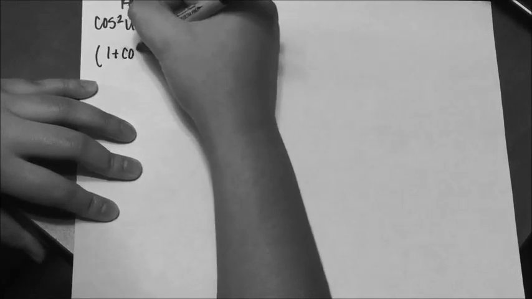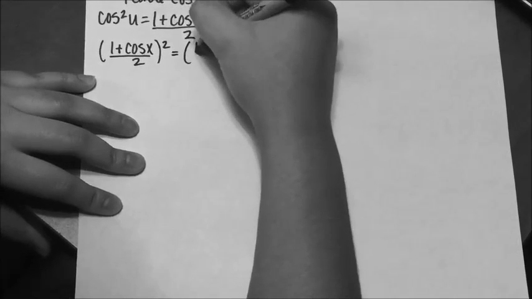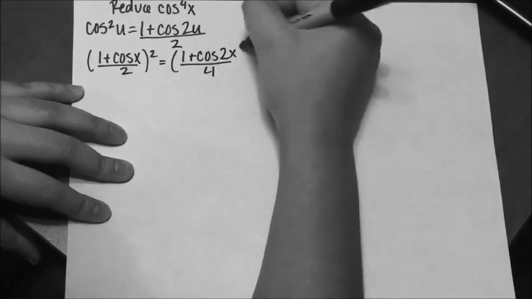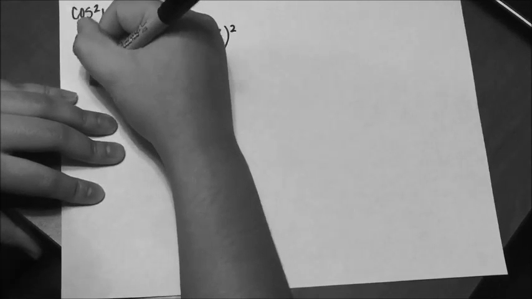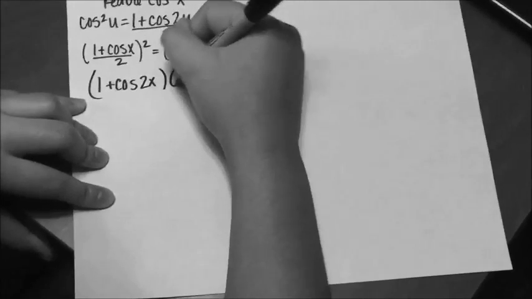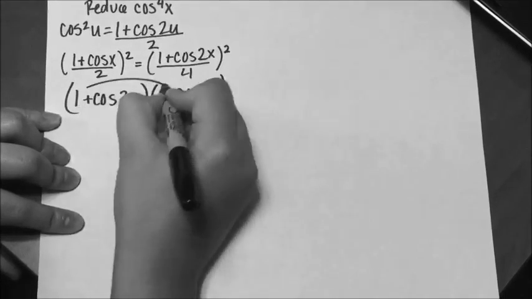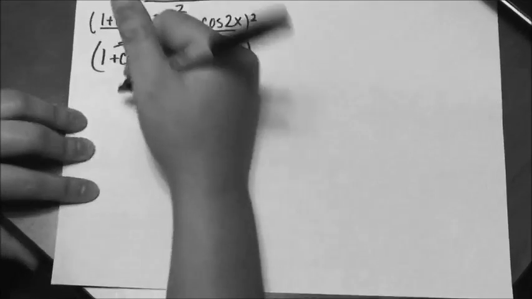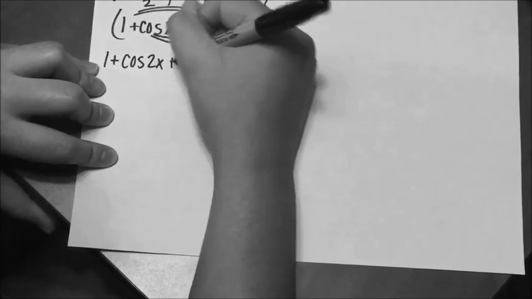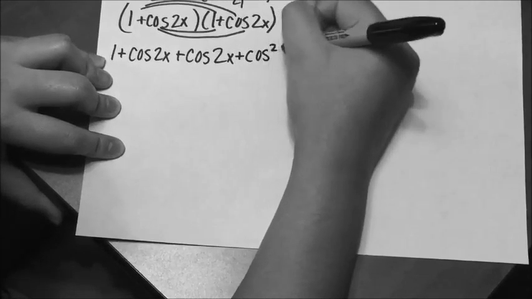And you're going to plug in your formula, and then since it's cos to the power of 4x, like that's what you started with, you have to derive both of these, and then you would do 1 plus cos 2x and then 1 plus cos 2x, and then you'd multiply them out, and you'd get 1 plus cos 2x plus cos 2x plus cos squared 2x.